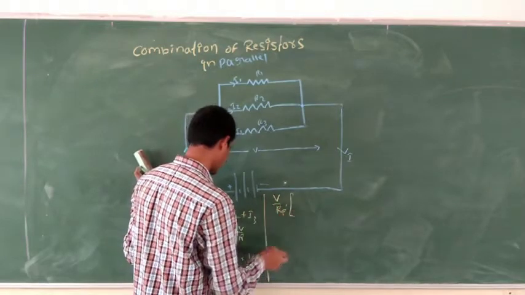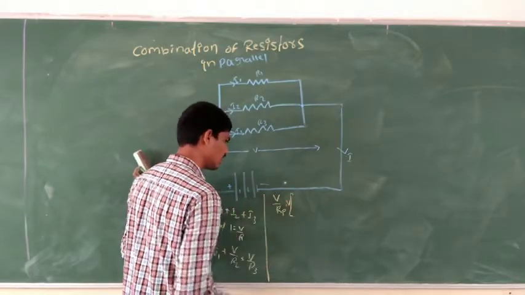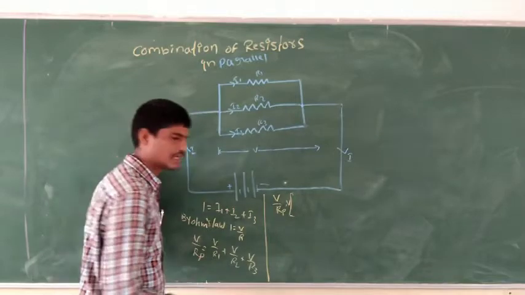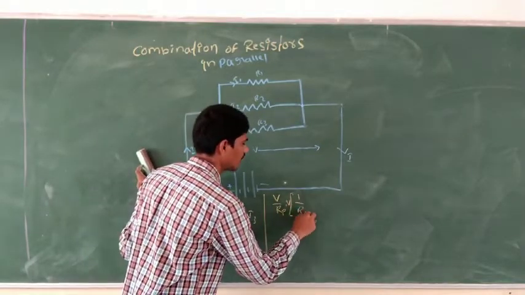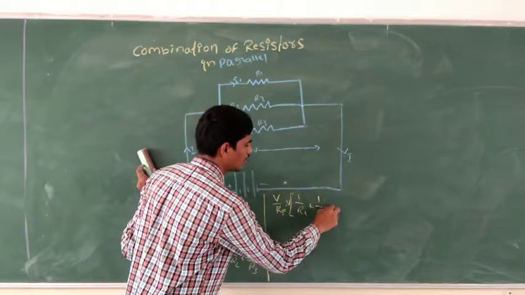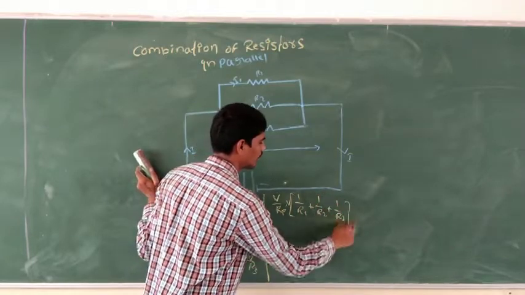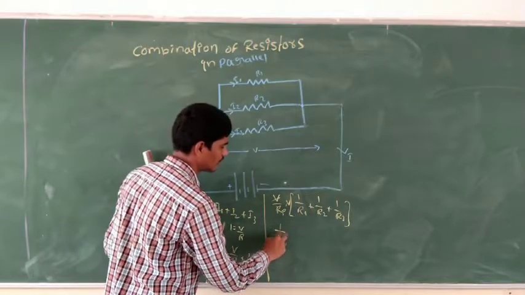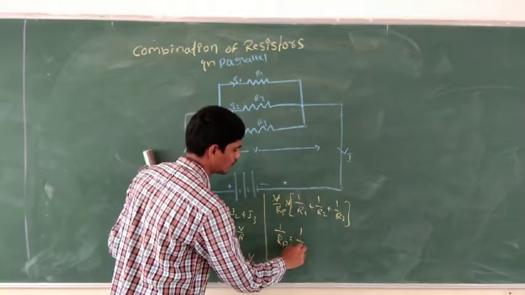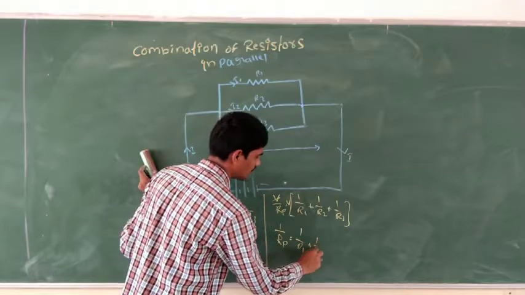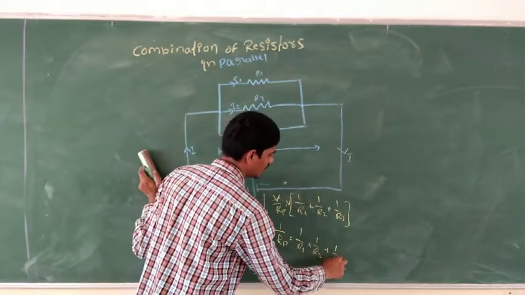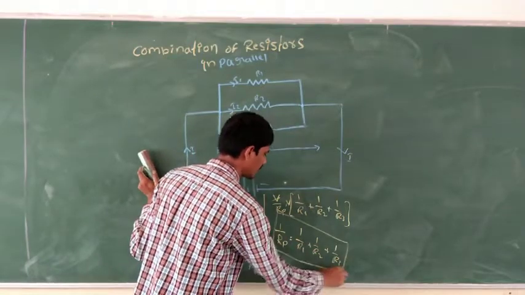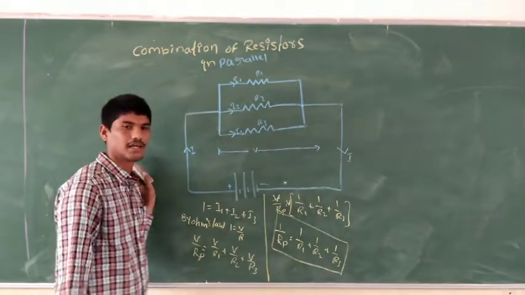If you take V common, what are we going to get? 1 by R1 plus 1 by R2 plus 1 by R3. The V cancels. What will we get? 1 by Rp is equal to 1 by R1 plus 1 by R2 plus 1 by R3. So this is the final equation when the resistors are connected in parallel.